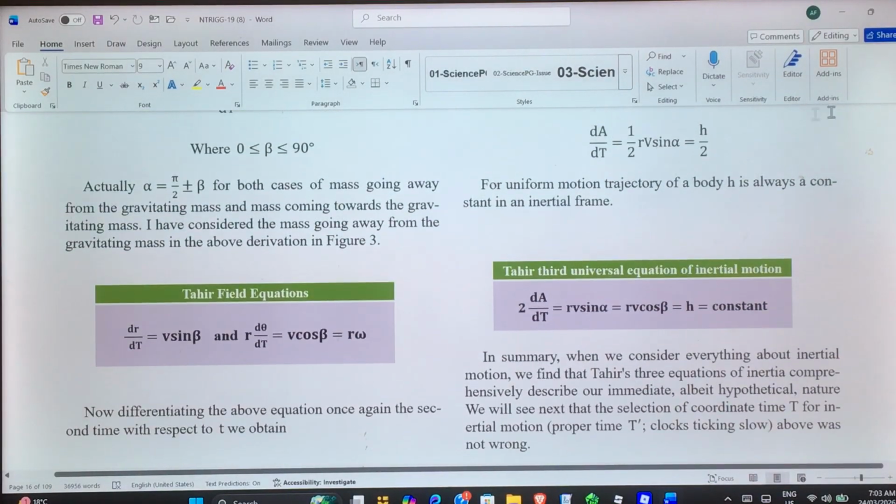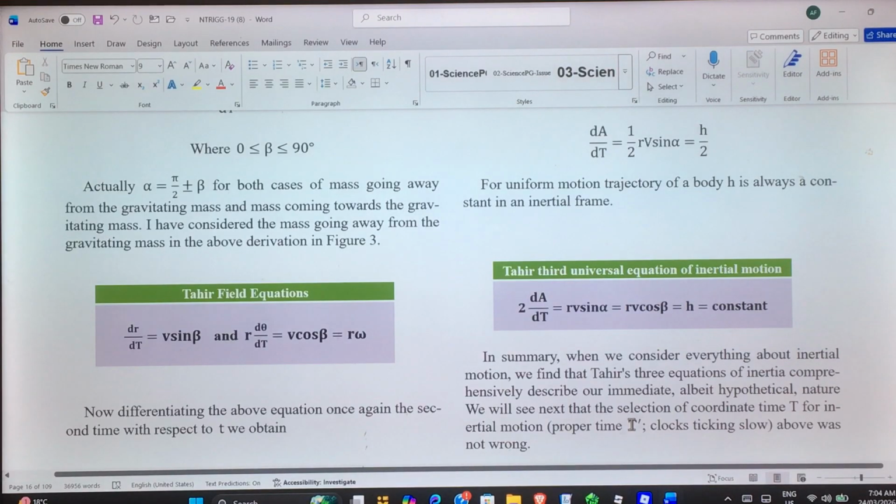So for uniform trajectory of a body, Tahir's third universal equation of inertial motion is 2 dA/dt = RV cos β = h = constant. In summary, we considered everything about inertial motion. We find that Tahir's three equations of inertial motion comprehensively describe our immediate, albeit hypothetical, nature.